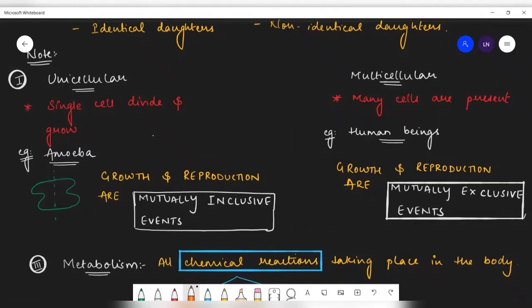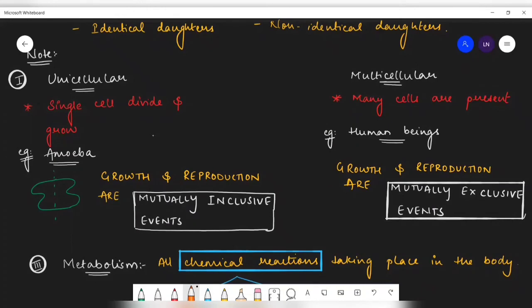Whereas if you take a multicellular organism, there are many cells present. Let's take an example of human beings only, isn't it? There's a particular time when we grow and there's a particular age when we mature, isn't it? Usually for girls, it might be around 14 to 16, whereas for boys, it is around 15 to 16, isn't it? So we grow at a particular period and we reproduce at a particular period. You can clearly tell when the growth is happening and when the reproduction is taking place, isn't it?